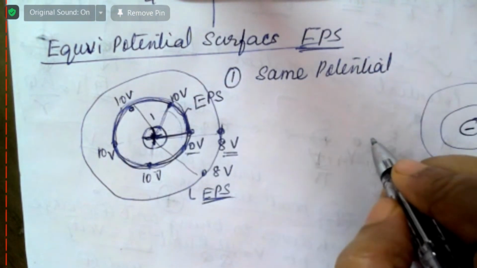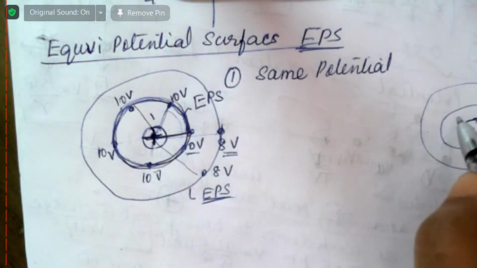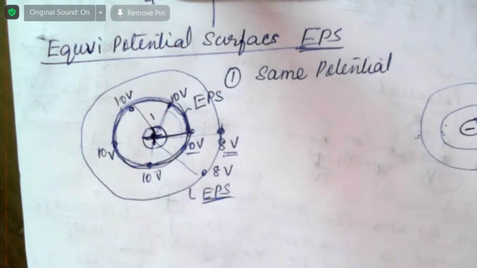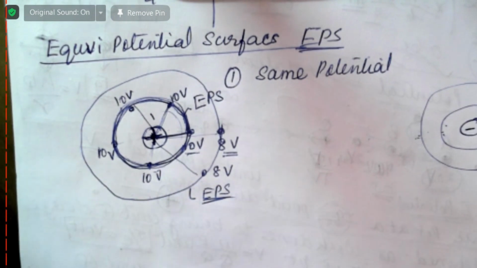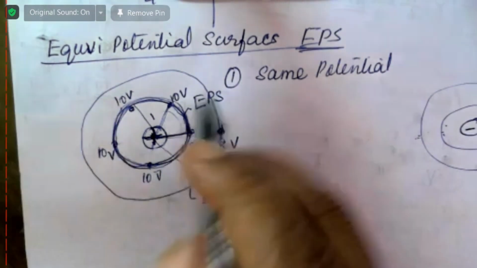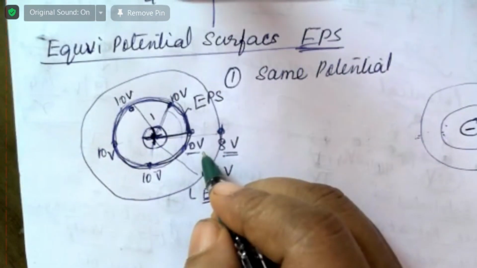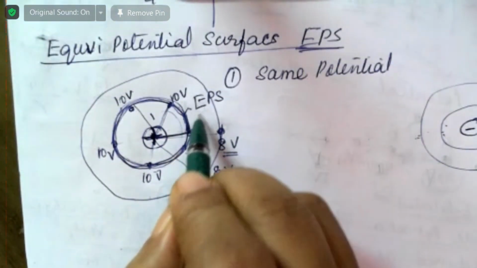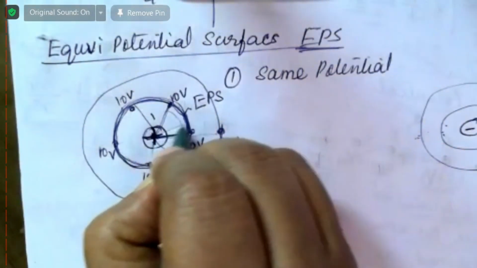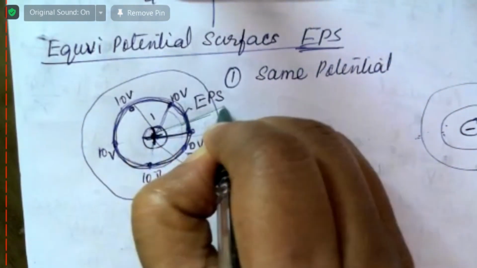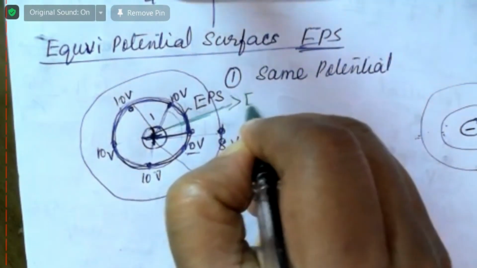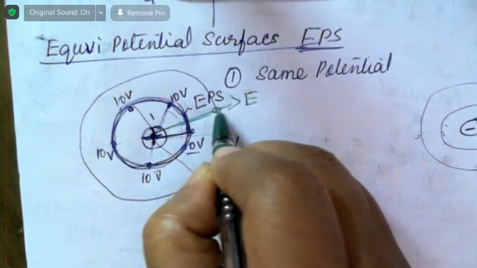But near a positive and negative charge, the shape of this changes. One similarity between this one and the wavefront is that here the direction of the electric field is always 90 degrees at a point.